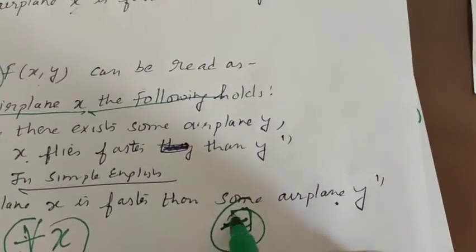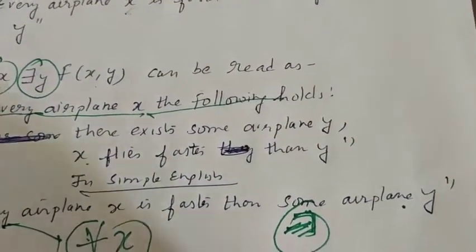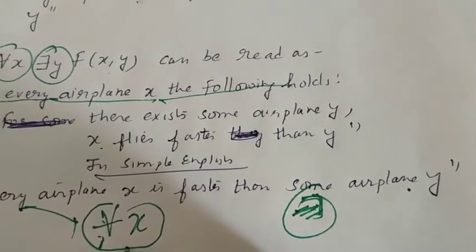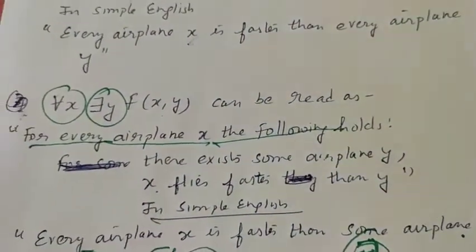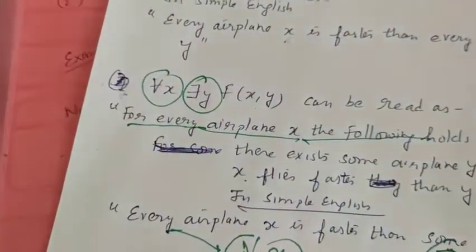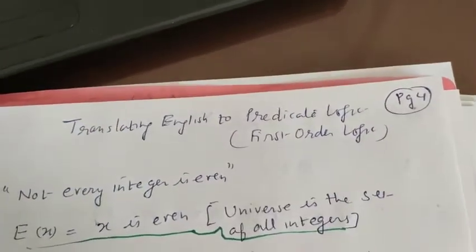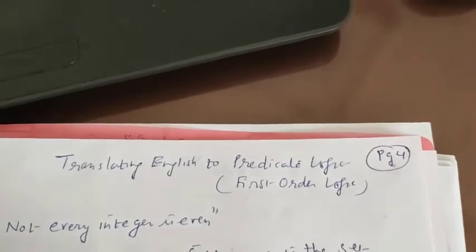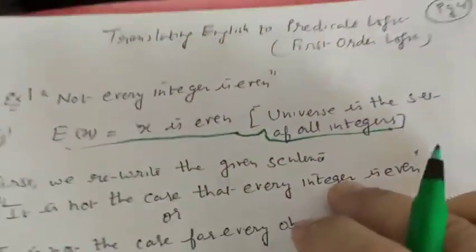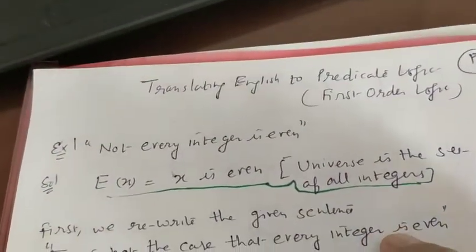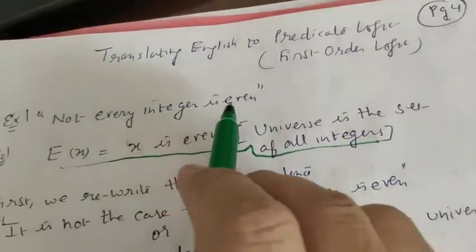For some we use there exists, and for every we use for all x. Now we will see some examples. Now I am taking one example of translating English to predicate logic. How can we translate an English sentence into predicate logic? The first question: not every integer is even.